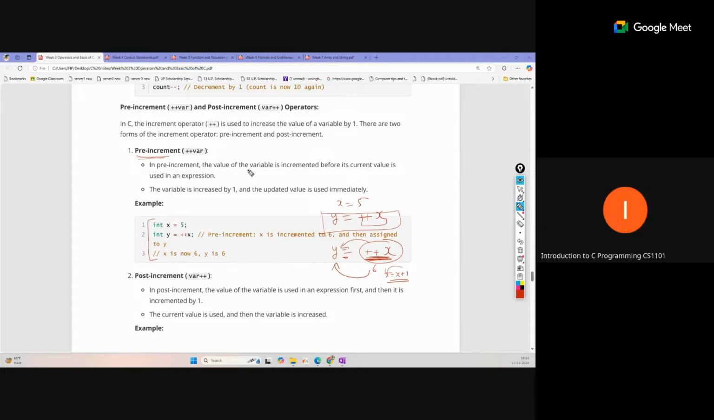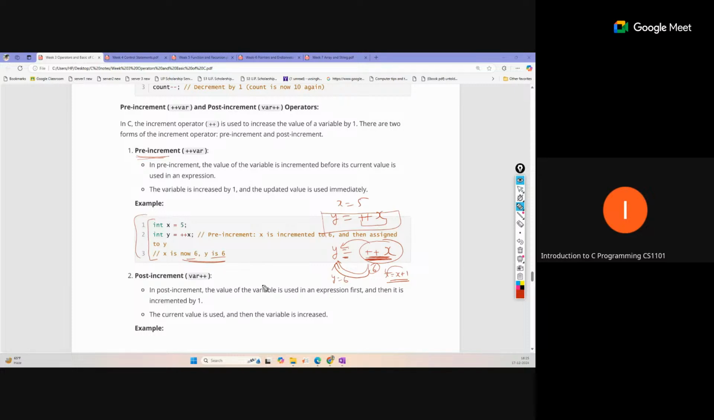In pre-increment, the variable is incremented before its current value is used in the expression. The variable is increased by 1, and the updated value is used immediately. The updated value is now 6, and we use it in the assignment, so y becomes 6. In this case, x becomes 6 and y becomes 6. This is a very common question generally asked in competitions also, so you should have a very clear understanding of pre-increment and post-increment.